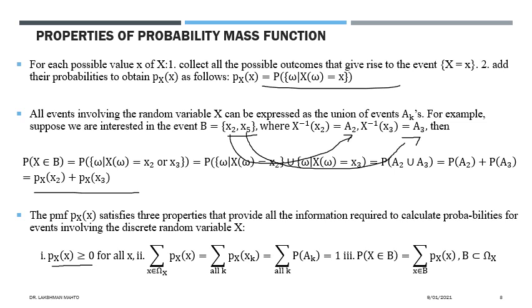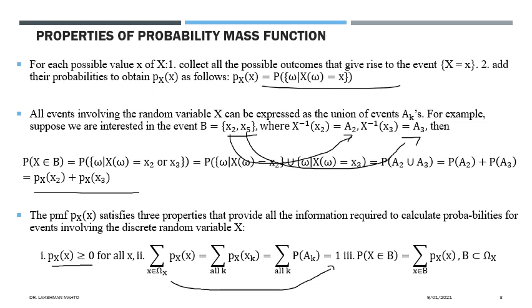The non-negativity concept is coming. Now the second is talking about normalization. That means if you sum the values of the probability mass function for every observed value of x, then that sum will be 1. We call this the normalizing condition. And third, it is talking about how, if you have an event like this, you can find the probability of that event.